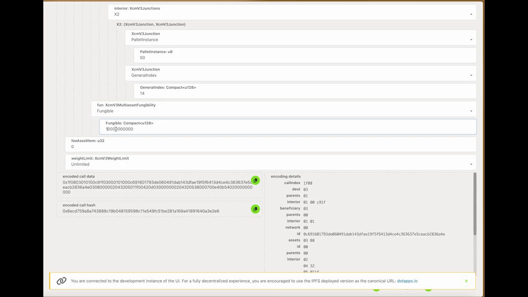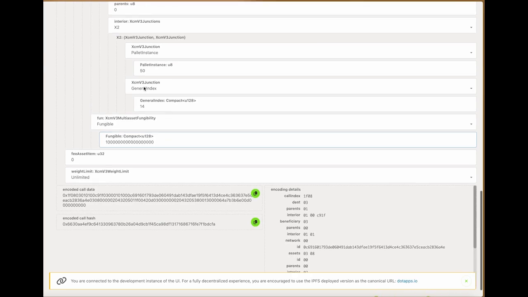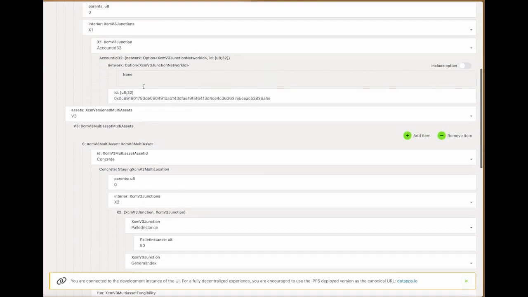1 plus 10 zeros, 3, 6, 9, 10. Yeah, and 8 more. Okay. So this is 1 token, I think.